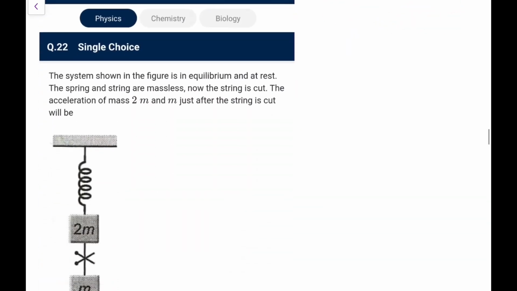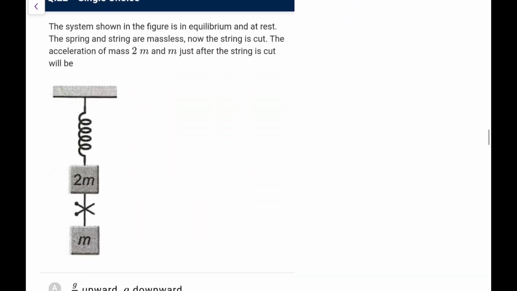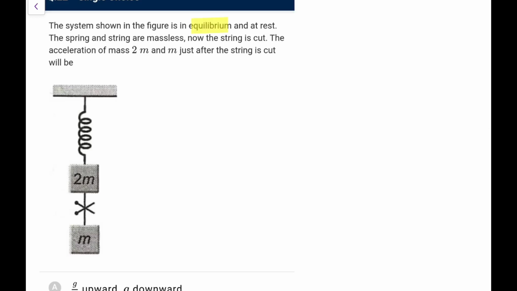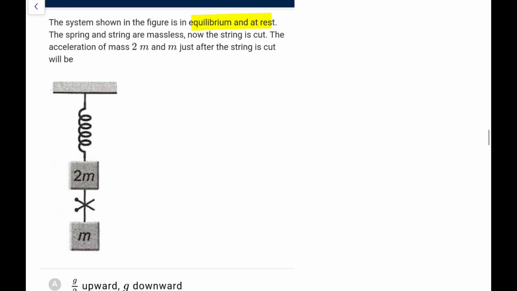Next, the system shown in the figure is in equilibrium and at rest. Spring and string are massless. Now the string is cut. This is a very good question. What is the acceleration of the mass 2m just after the string is cut?